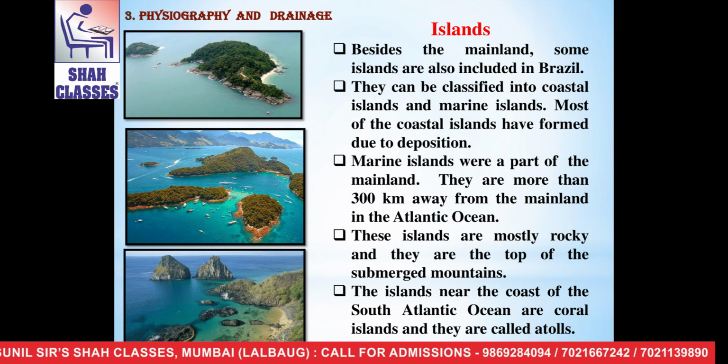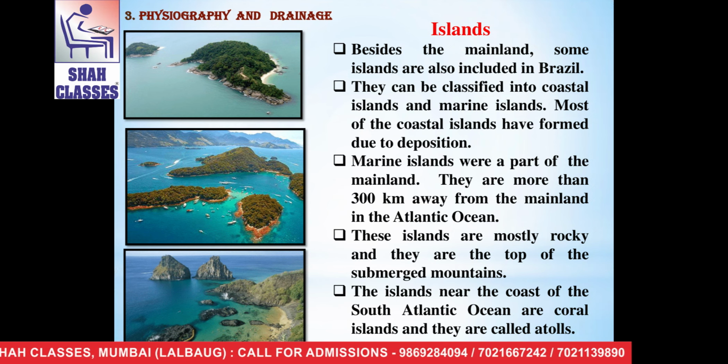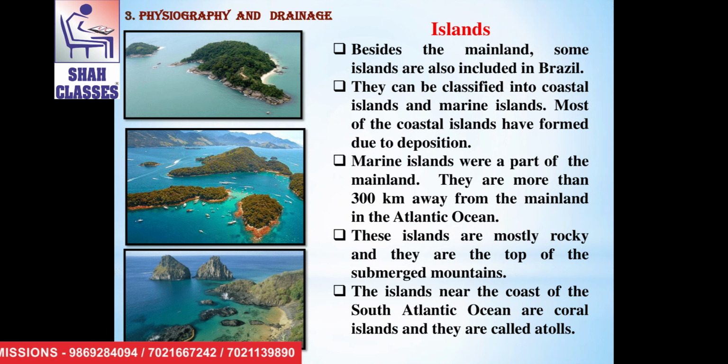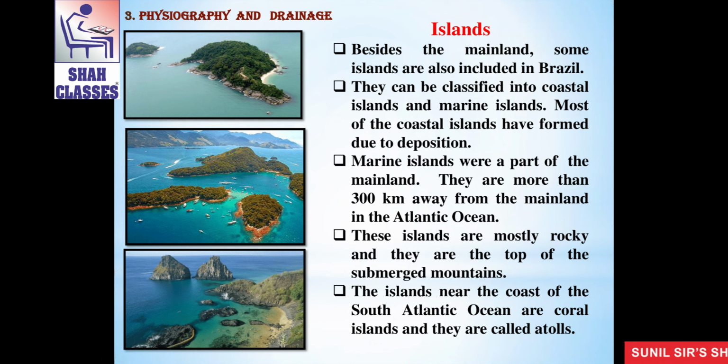Besides the mainland, some islands are also included in Brazil. They can be classified into coastal islands and marine islands. Most of the coastal islands have formed due to deposition. Marine islands were a part of the mainland.